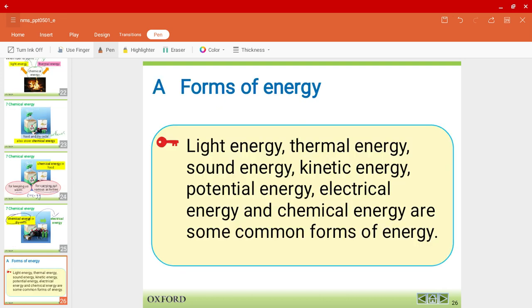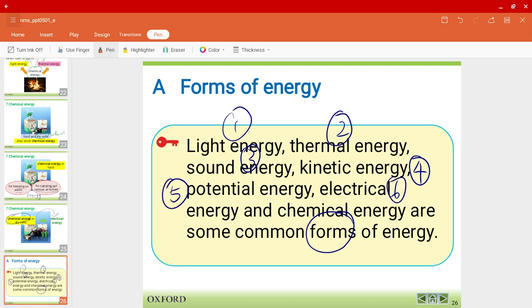So to wrap up, we've learned about 7 different types of energies, or 7 different forms of energy. We have light energy, thermal energy, sound energy, kinetic energy, potential energy, electrical energy, and finally chemical energy.